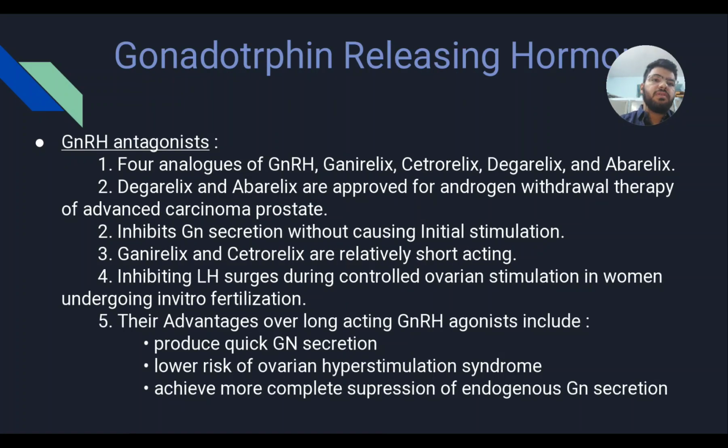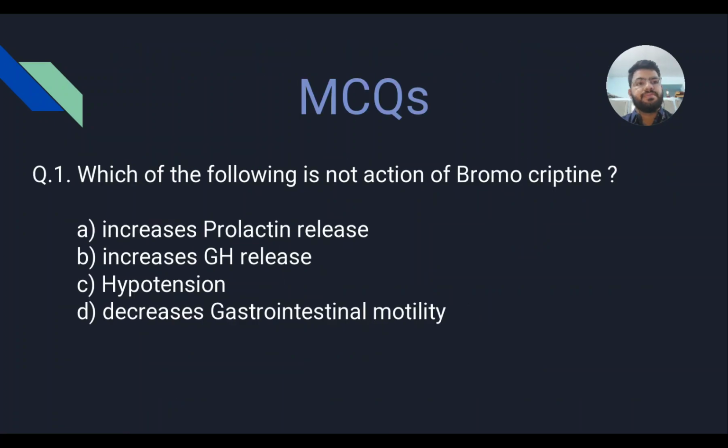Gonadotropin releasing hormone antagonists. There are 4 analogs of GnRH: ganirelix, cetrorelix, degarelix, and abarelix. Degarelix and abarelix are approved for androgen withdrawal therapy for advanced carcinoma of prostate. They inhibit GnRH secretion without causing initial stimulation. Ganirelix and cetrorelix are relatively short-acting. They inhibit the LH surge, that is luteinizing hormone surge, during controlled ovarian stimulation in women undergoing in vitro fertilization. Their advantages over long-acting GnRH agonists include that they produce quick suppression of GN secretion, lower the risk of ovarian hyperstimulation syndrome, and achieve more complete suppression of endogenous GN secretion.